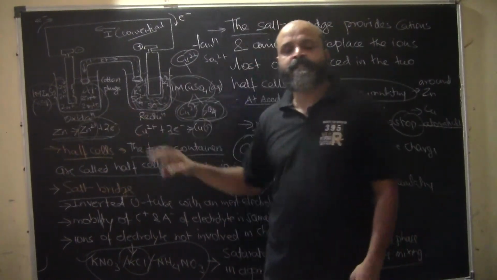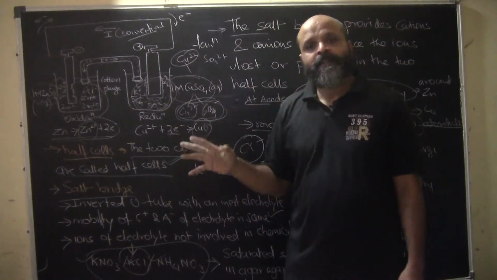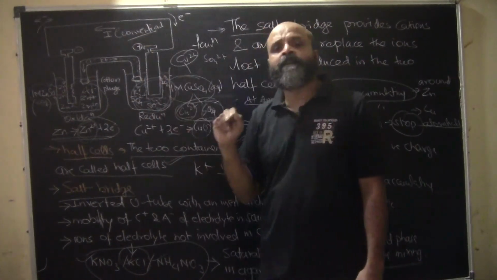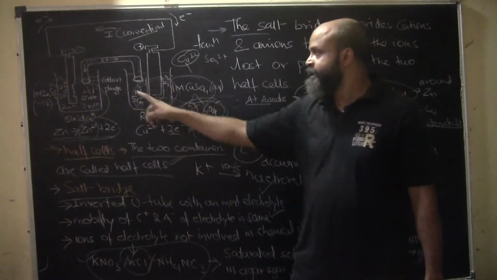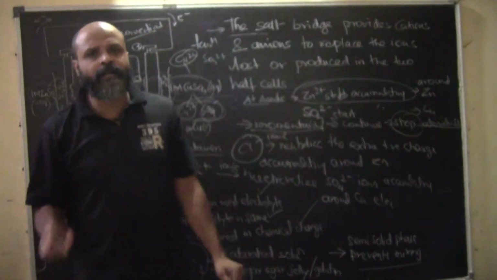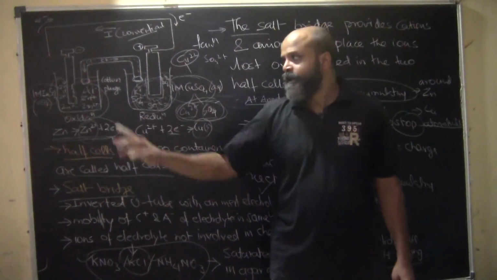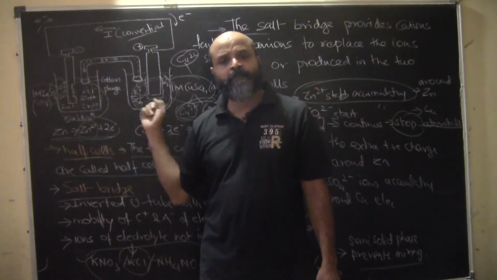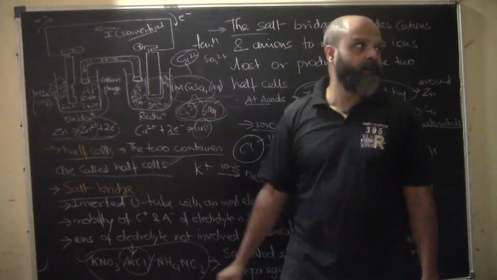So both these half cells, which were seeing an accumulation of charges, which is against the electrolytic conduction out here and basically stops the flow of electricity, have these charges neutralized by using the salt bridge. The salt bridge contains an inert electrolyte. Why inert? Because it does not take part in the chemical reaction. However, it neutralizes the excess charges accumulating in both the half cells. This is the function of a salt bridge.